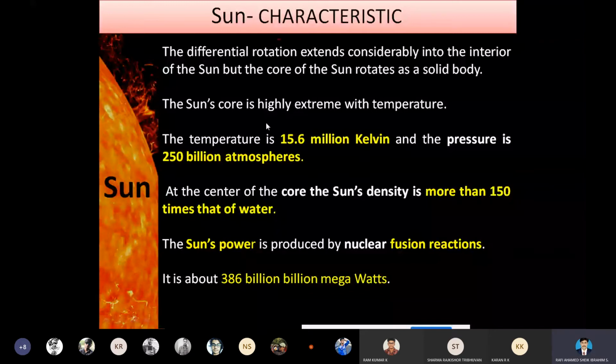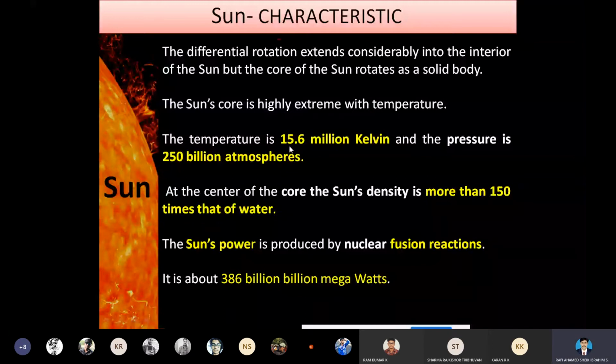These dust particles and gaseous clouds interact and collide with each other due to friction and the gravitational force, which makes the core an extremely hot medium. So we say the sun's core is highly extreme in temperature.